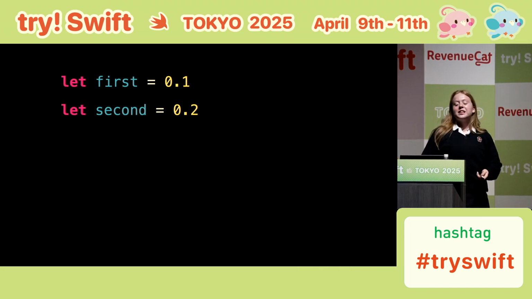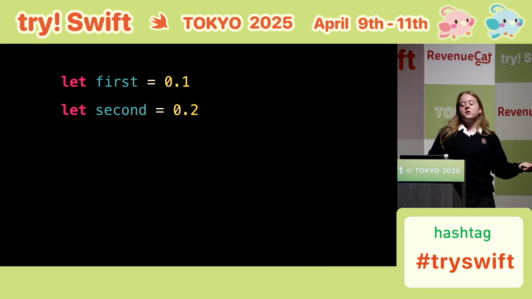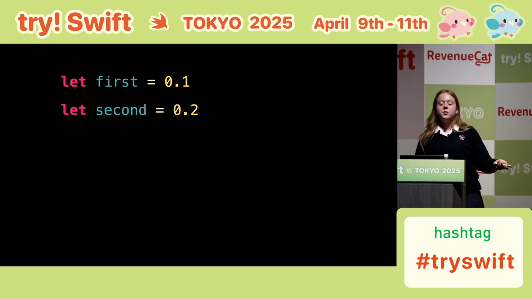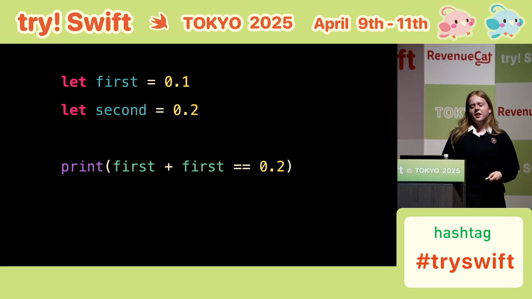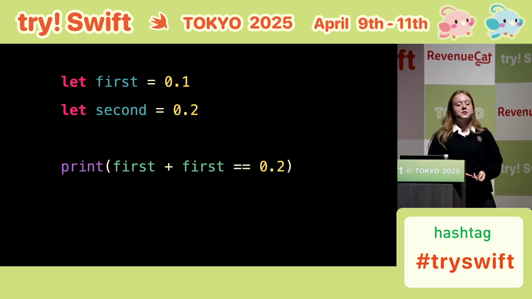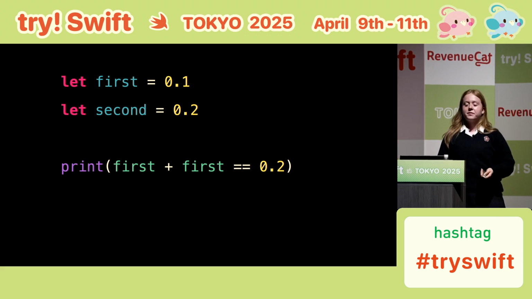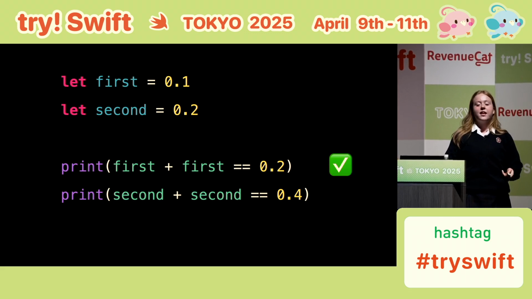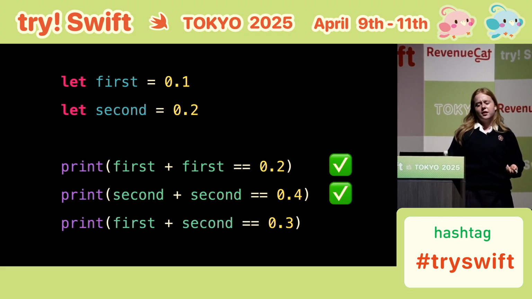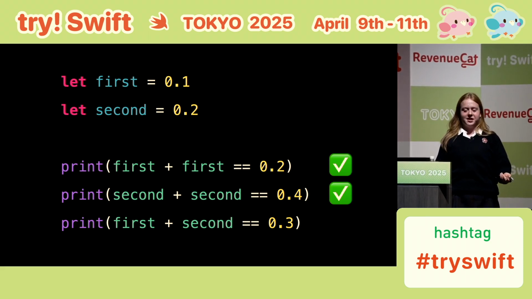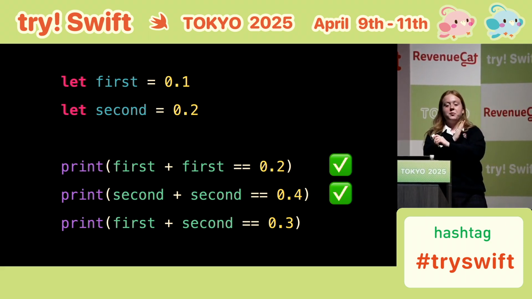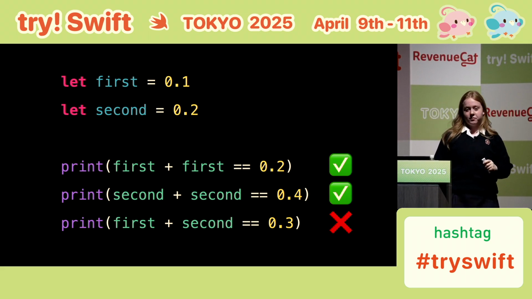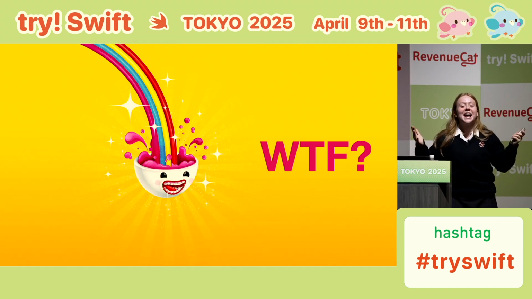Let's say we saw two numbers, one with the value 0.1 and another with the value 0.2. If we add the first number to itself, that'll make 0.2, right? Right. And if you add the second number to itself, that'll make 0.4. But if you add the first number to the second number, it won't make 0.3. This code will print false. What the heck is happening?